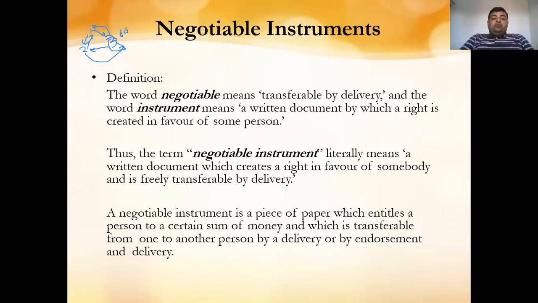So in this case, although this is the seller and this is the buyer, this person has endorsed the bill to this party and has taken the payment. After the maturity, that is on the 60th day, the third party will present the bill to the second party for payment, and the second party has to pay rupees 1 lakh to the third party. Now here the 10,000 will be the profit of the third party. So this is the concept of endorsement.